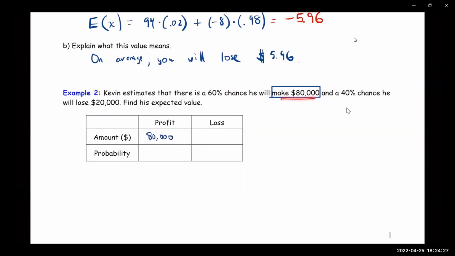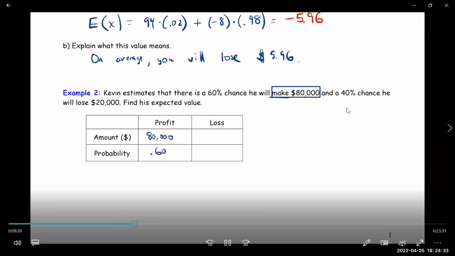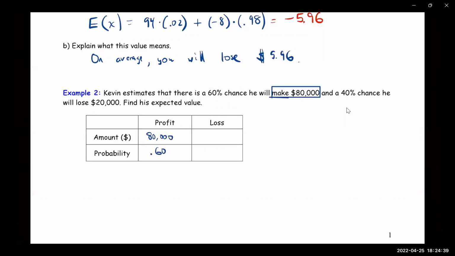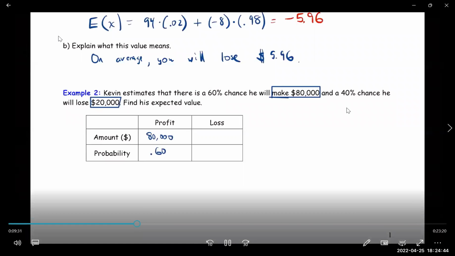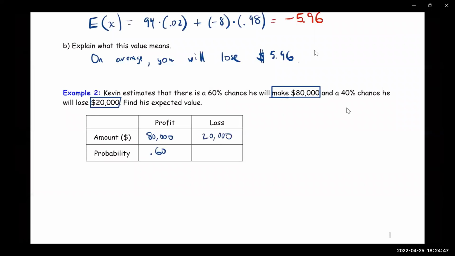And the probability that he wins is 0.60. That's a high probability. I would play this game in a heartbeat. All right. The amount that this Kevin guy would lose is 20 grand. Oh, I don't know if I would play. Never mind, I wouldn't play in a heartbeat. I forgot that there is a high probability of losing $20,000. This would be a very risky game, but it is in your favor because it's a higher chance of winning than there is losing. But still, if I were a rich person, then I would play this. Okay, 0.40.